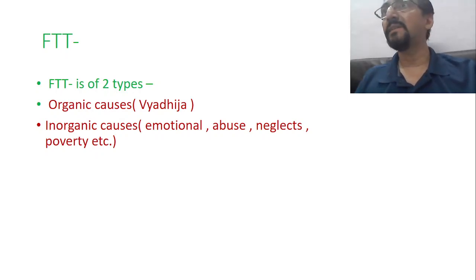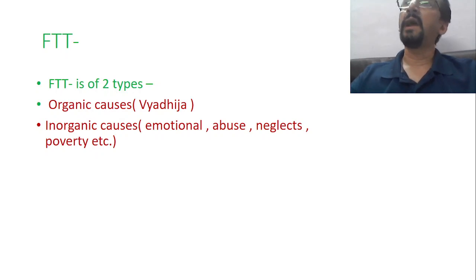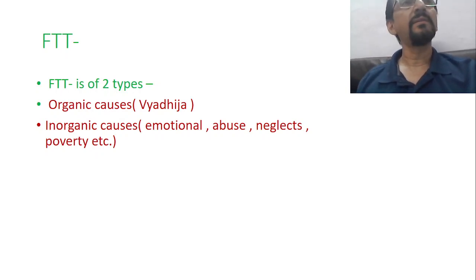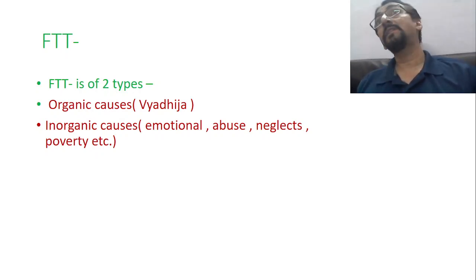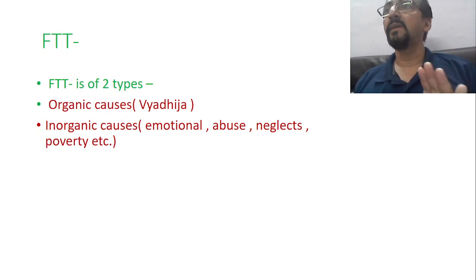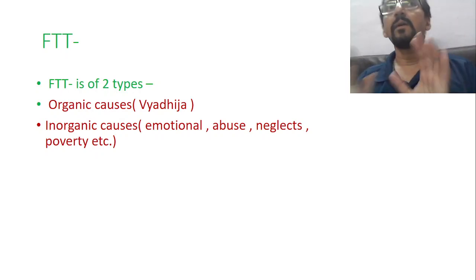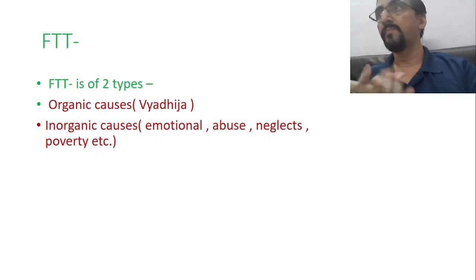All such conditions should be considered under the organic causes, and Ayurveda rightly says so. For example, even celiac disease. A child with celiac disease is normal up to 6 or 7 months. Later, once you introduce wheat food, the problem starts and the child continuously deteriorates. Now the growth chart is very low and completely flattened. This is also a Phakka Roga, a continuous deterioration of the health status. All such clinical conditions, where disease is there, are included under organic causes.